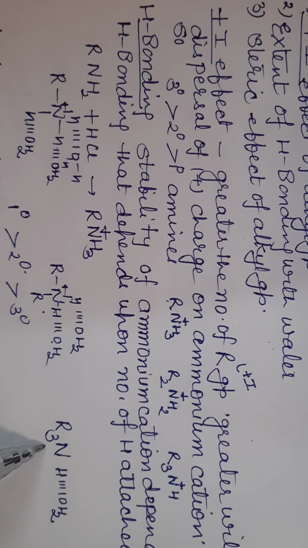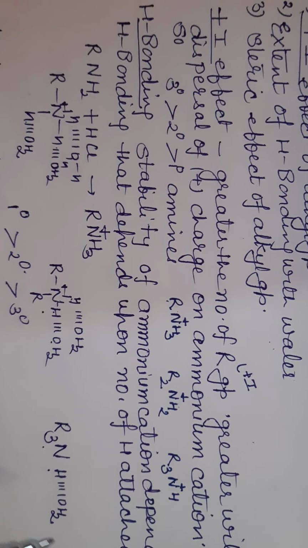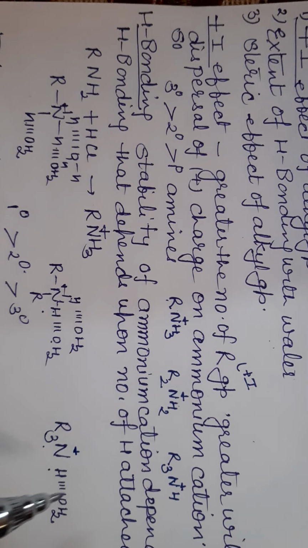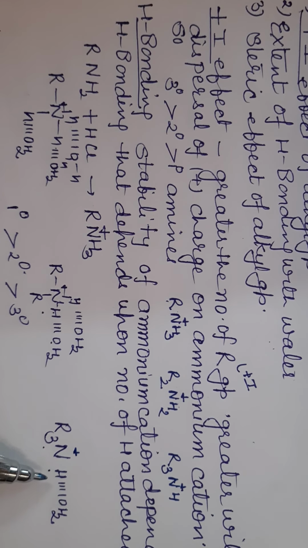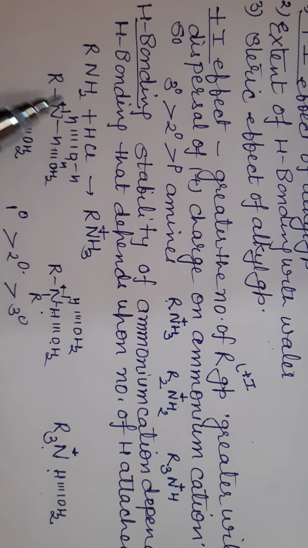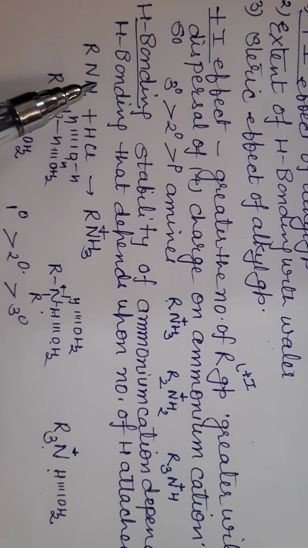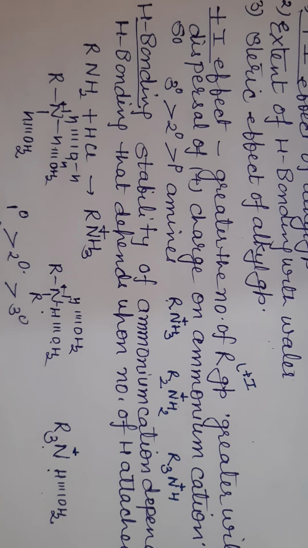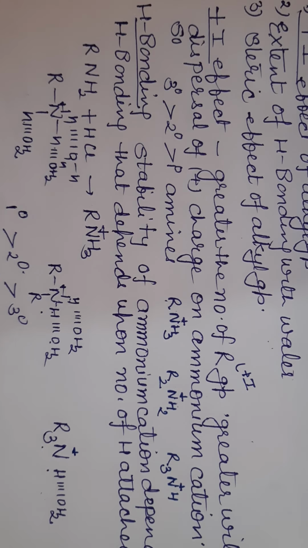In case of tertiary ammonium cation, there is 1 H, so it forms 1 hydrogen bond with water. So, greater the hydrogen bonding, greater will be the stability of the cation, so greater will be its basic character. According to hydrogen bonding, primary amines are more basic than secondary and then tertiary.